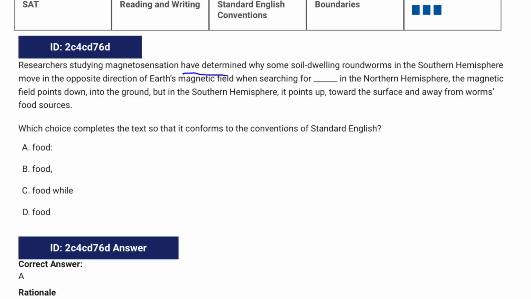Here's another one. Have determined why some soil-dwelling roundworms in the southern hemisphere move in the opposite direction when searching for food: and then we explain, well, we have found why. Let's actually state it. They found why this happens: here's why.